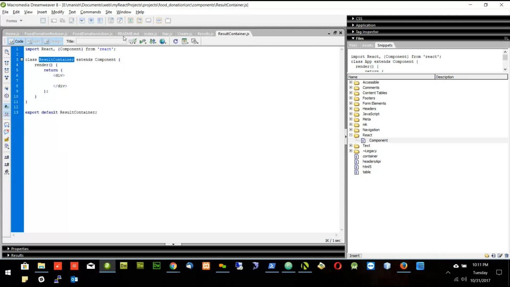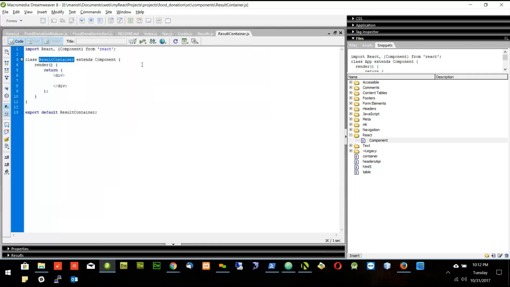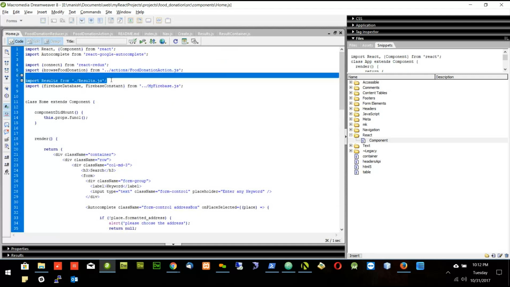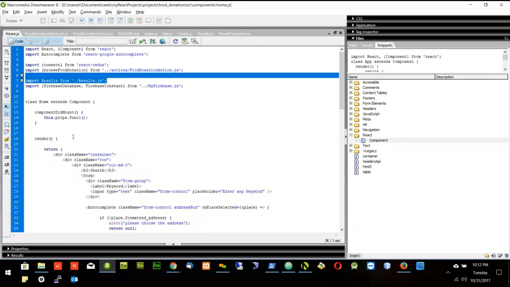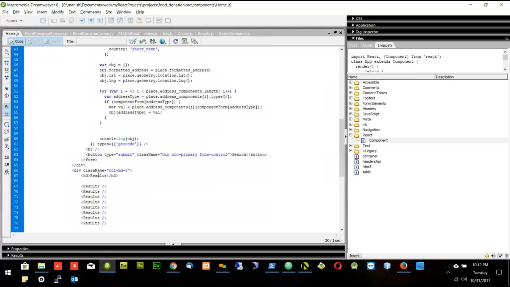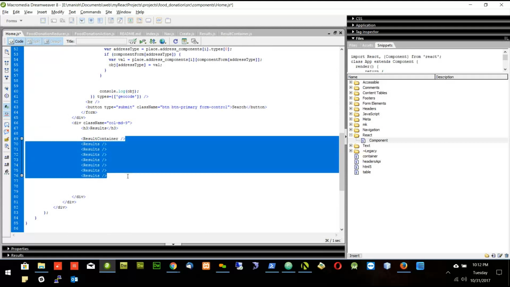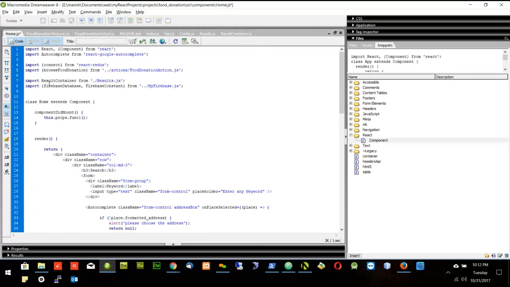So this results will go into the result container. So let's change this one in the home.js. We will take this results and we will put it in the results container. And since we put the results in the container, we will copy this results in the results container so that this results will be displayed here. Now, since we are calling here, we have to call not result, we have to call the result container. I will delete all others. And since we are calling result container, we have to rename it to result container.